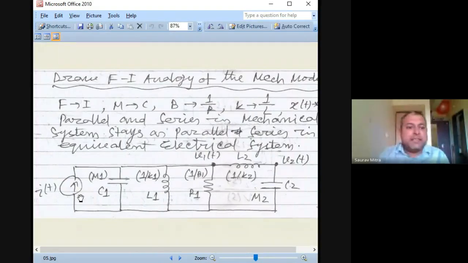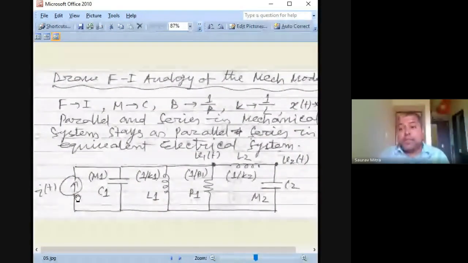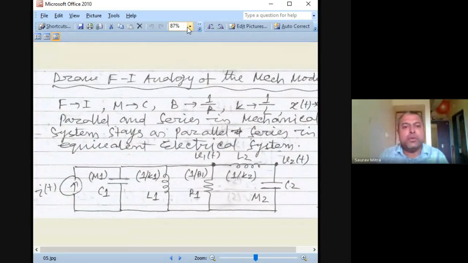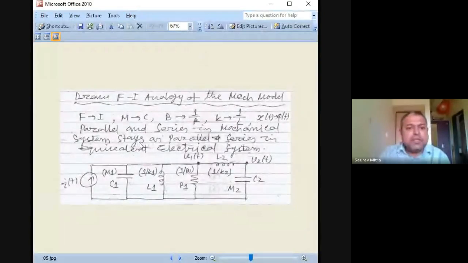Now, whatever force was there will become current. So it was F(t), it becomes I(t). This is the conversion rule, which is given here. I'll make it a little bigger and change it to 60 or 67% like this. I think it is visible. So what is the rule for the FI analogy? Whatever was my initial free body diagram of the mechanical system, I have to do it from there. In the FV analogy, that is the force-voltage analogy, parallel becomes series and series becomes parallel. In the force-current analogy, whatever was parallel will remain parallel.